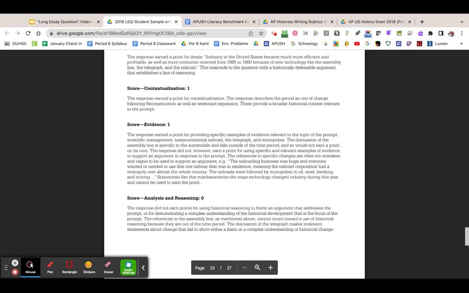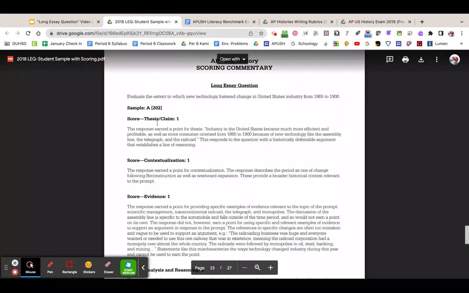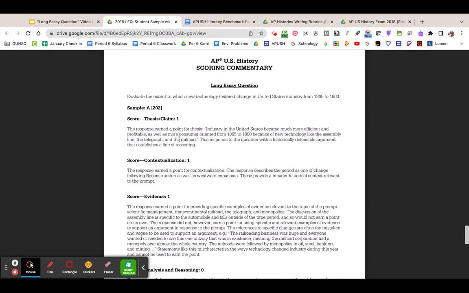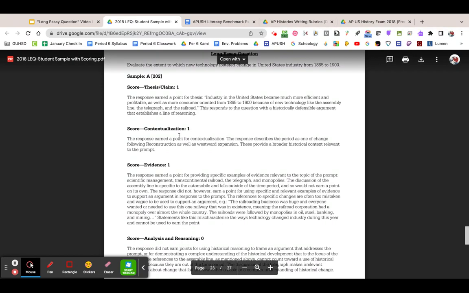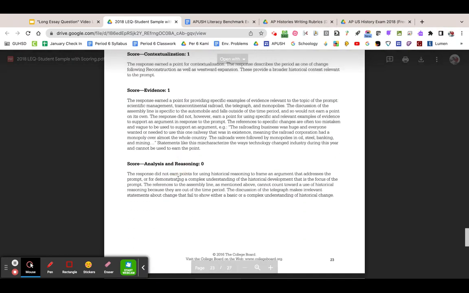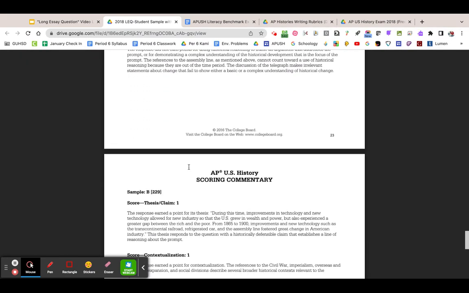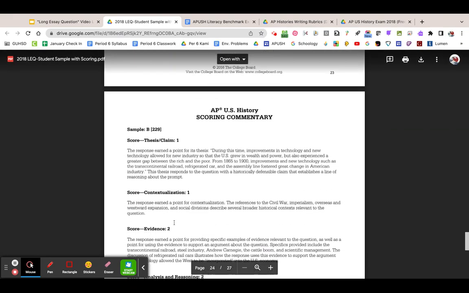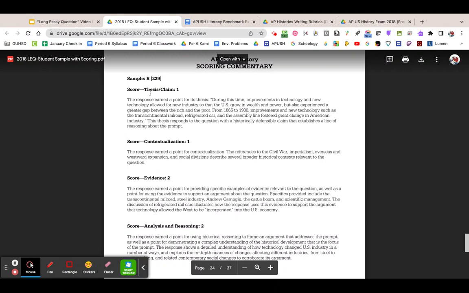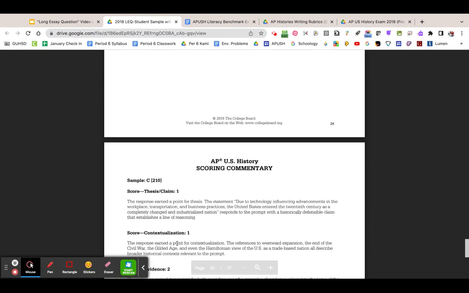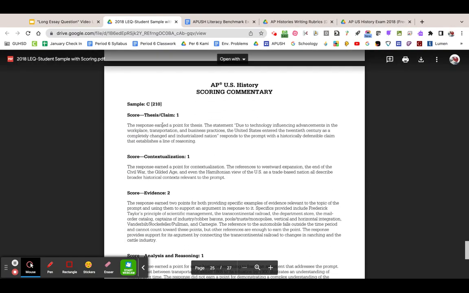So again, you have access to this document, but what I would do is take a look at some of the samples that got really high scores. In this case, sample A, on the very top, got 1 point for contextualization and 1 point for their thesis. Their analysis and reasoning got a 0, and it explains why. And then we go to sample B. I'd be looking at the really good samples, and it shows you exactly what the thesis is and gives you more examples of what's going on here.